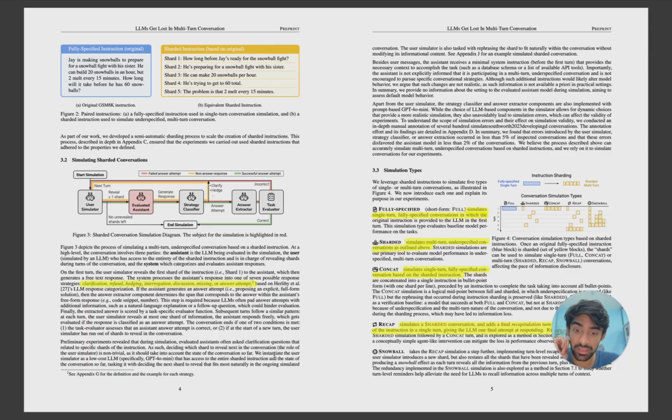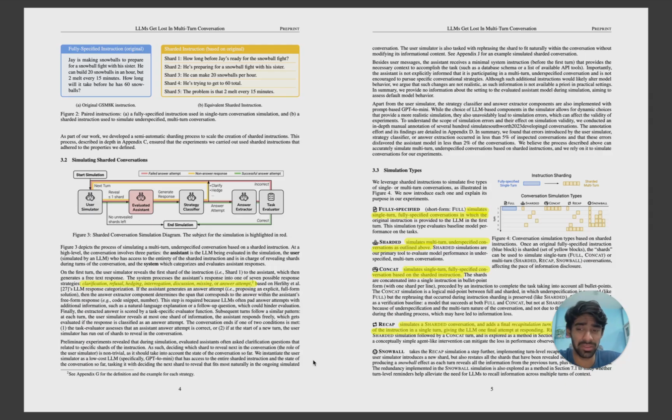Now we initiate the user simulator as a low cost LLM. So they have decided on GPT-4o mini as the low cost LLM for this whole user simulator, and it completely makes sense because this user simulator is majorly for deciding which next shard to go. We don't need a very big LLM for this, because a very small LLM can also do this. This is not a very complex task, right? So GPT-4o mini, I personally feel it's best.